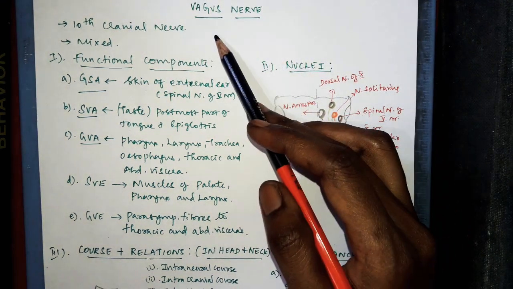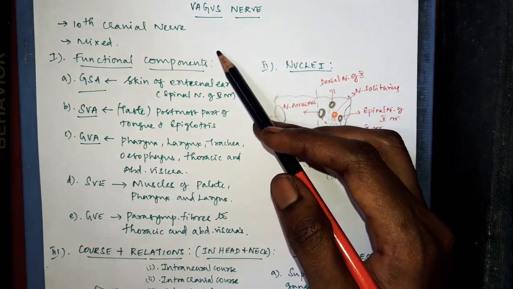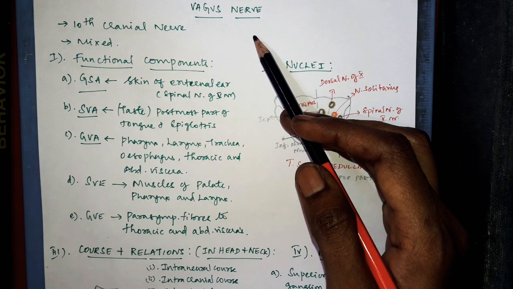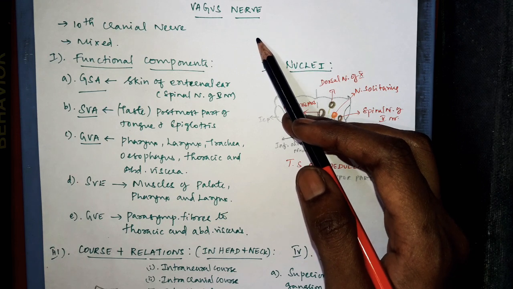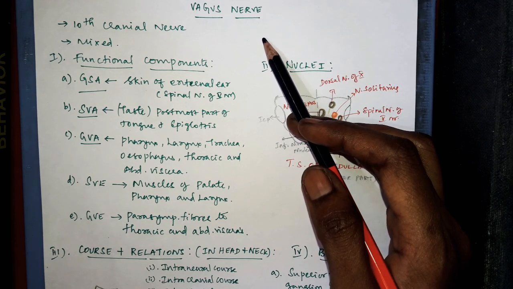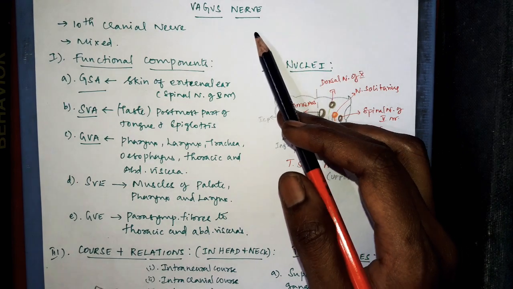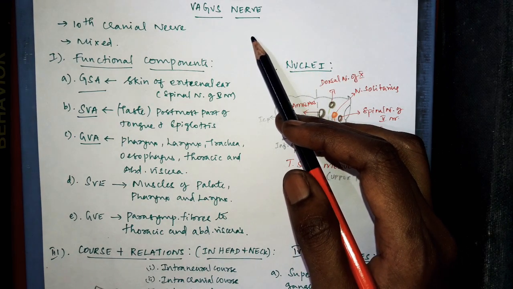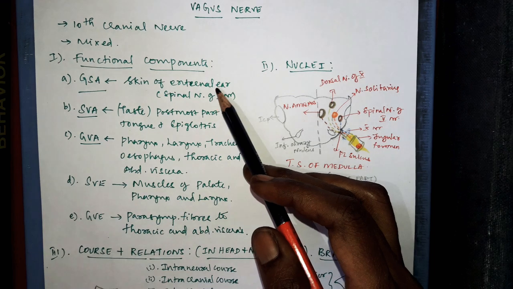Vagus nerve, this is the 10th cranial nerve and this is a mixed nerve. The vagus nerve is so called due to its vague distribution to the head, neck, thorax and abdomen. The cranial part of the accessory nerve also joins with the vagus nerve for its distribution. Then next is about the functional component.